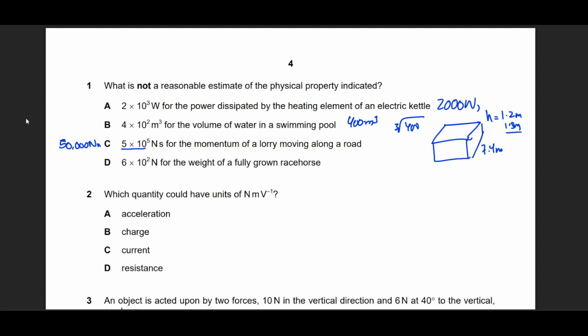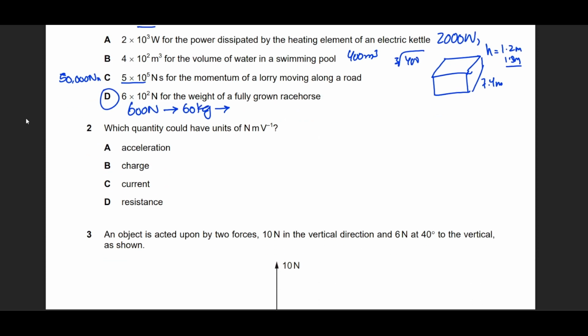But if we move to option D, we have 600 newtons as the weight of a horse. If you convert this into kilograms, this is going to be 60 kg. Now, this is not even an average mass of an adult human male. It's approximately for an average-sized teenager, right? So this is not a reasonable estimate. This is option D.